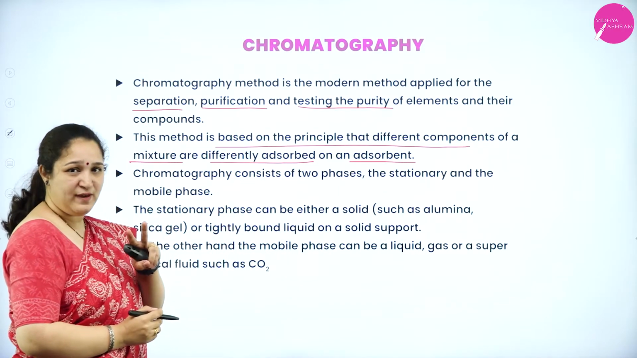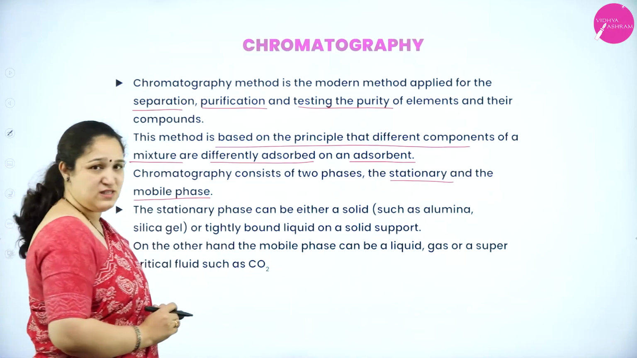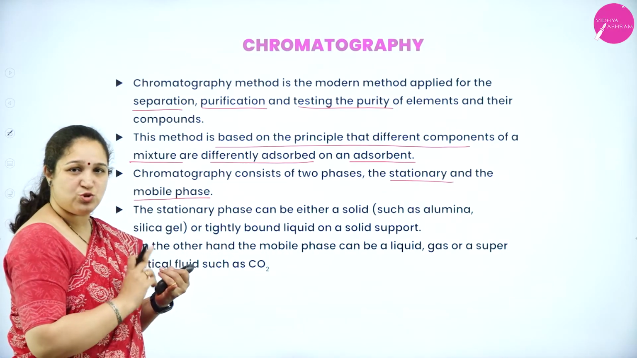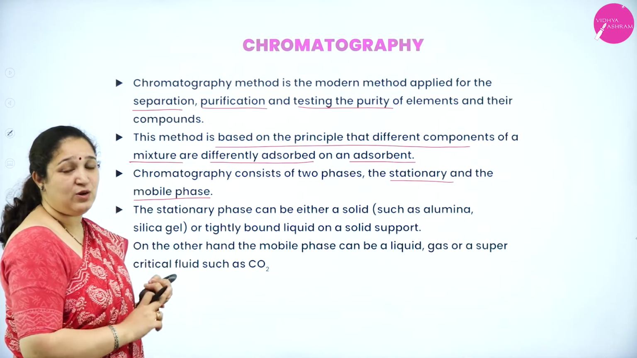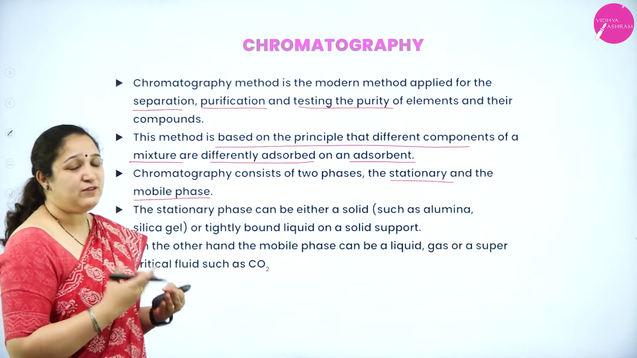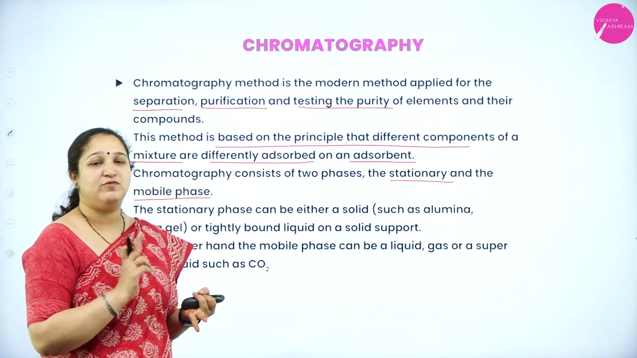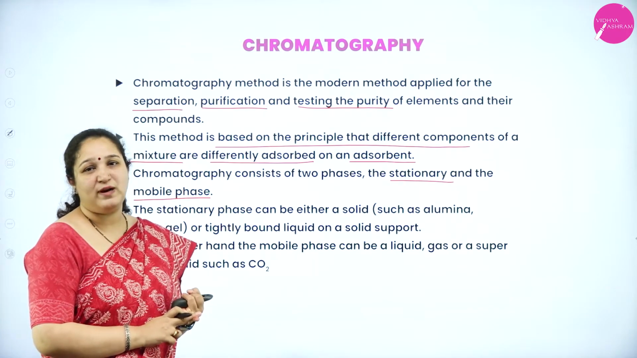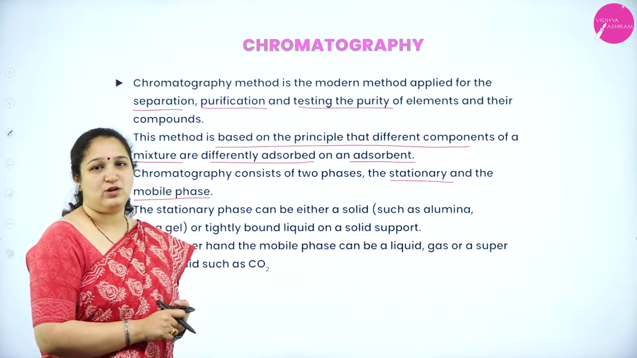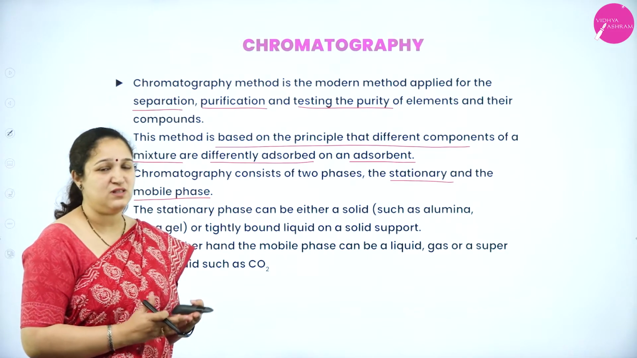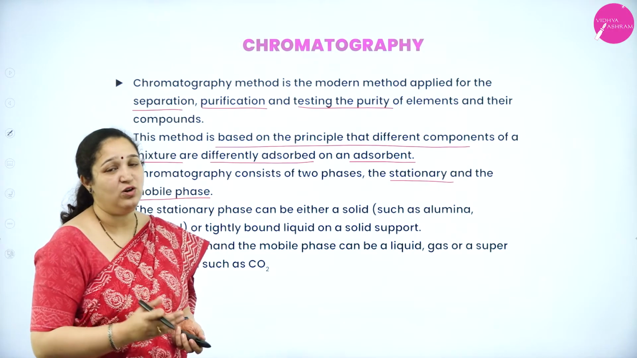So we have two phases here, that is the stationary phase and the mobile phase. A stationary phase is usually a solid, isn't it? And the mobile phase is usually a liquid or a gas. We will have different types of chromatographic methods: it can be paper chromatography, gas chromatography, column chromatography, or thin layer chromatography. There are different chromatographic methods. I will give you a few examples, just a revision from what you have studied in your first year.